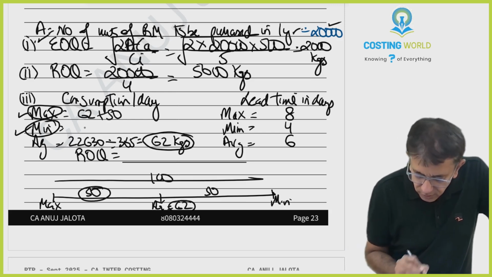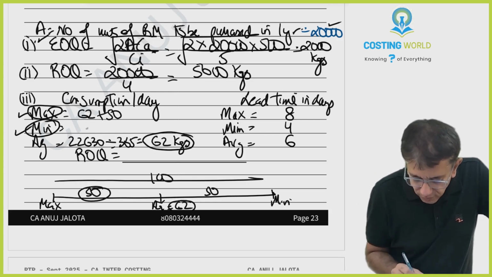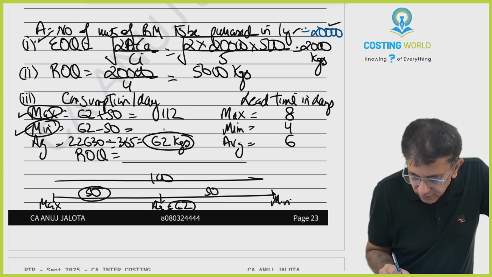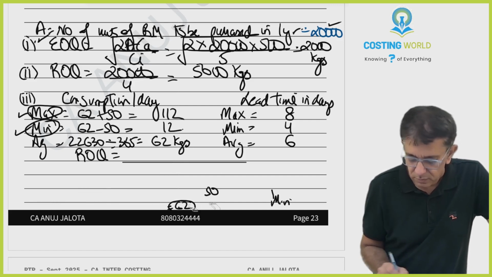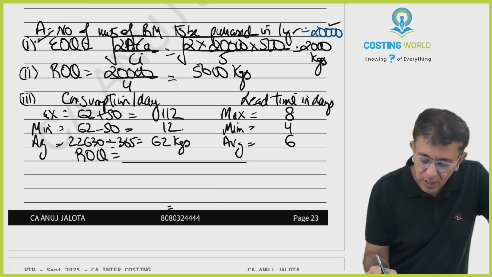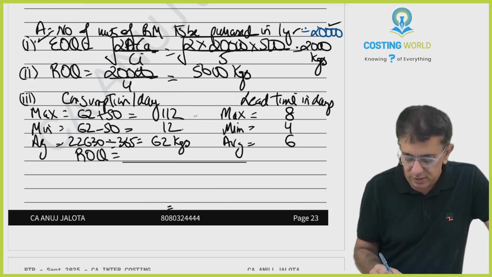Understood, everybody? Over there it will be 62 minus 50. So therefore this will be 112, this will be 12. Understood this? And you can see that maximum is more than minimum by how many kgs, beta? 100 kgs. That is whatever the question said. Okay.